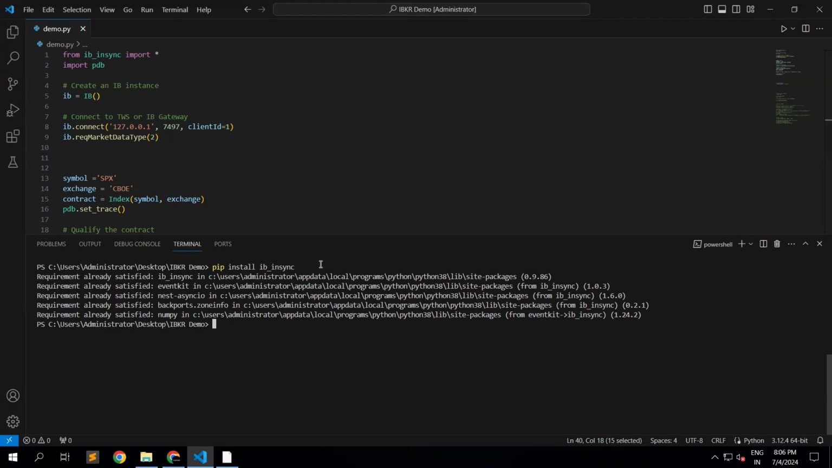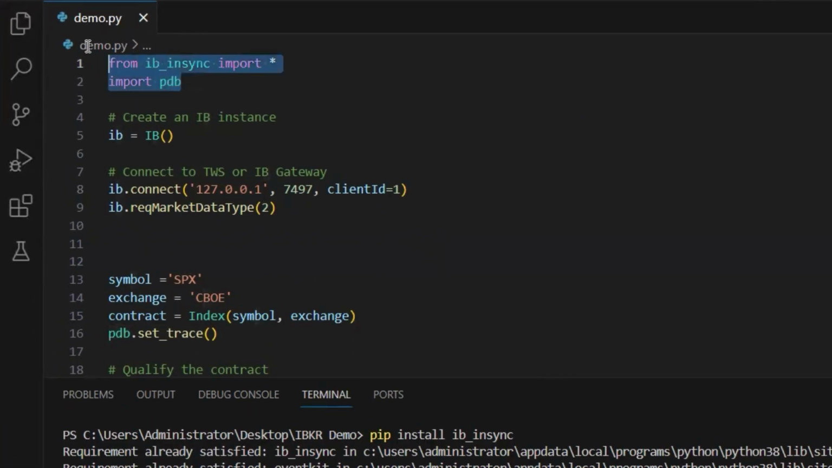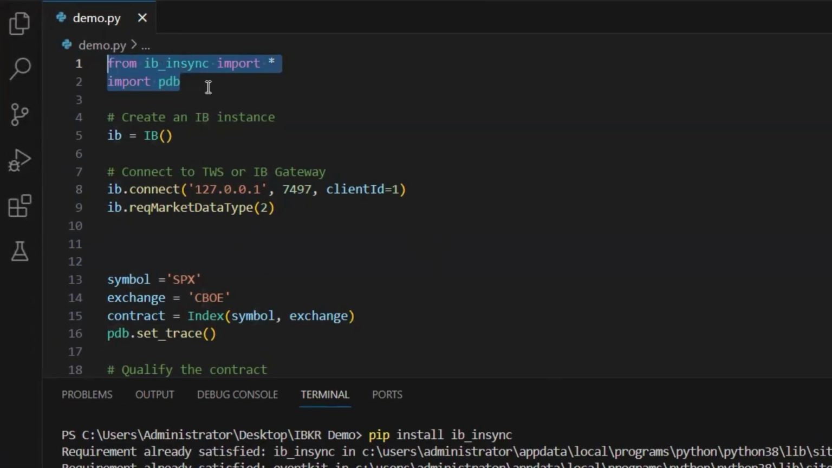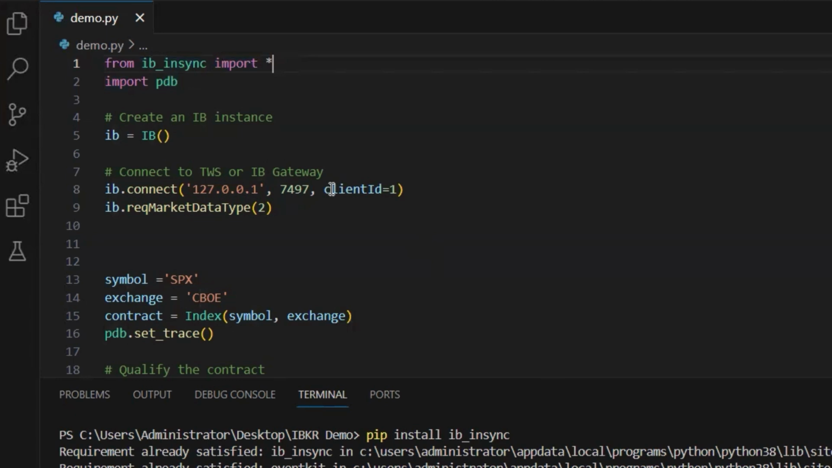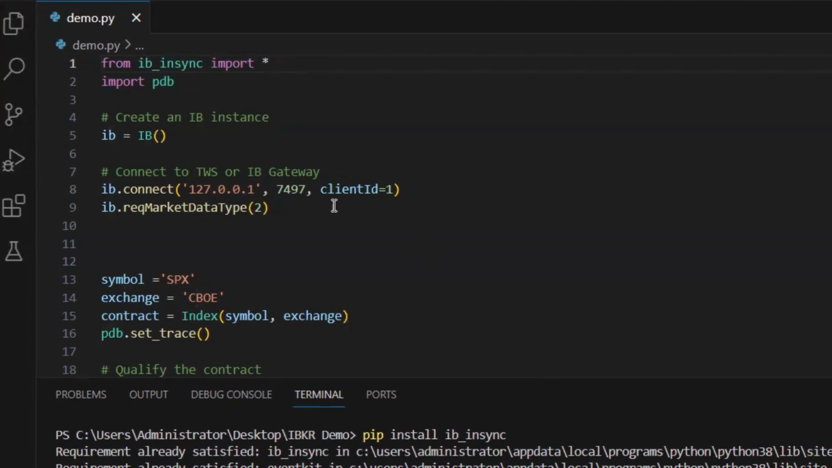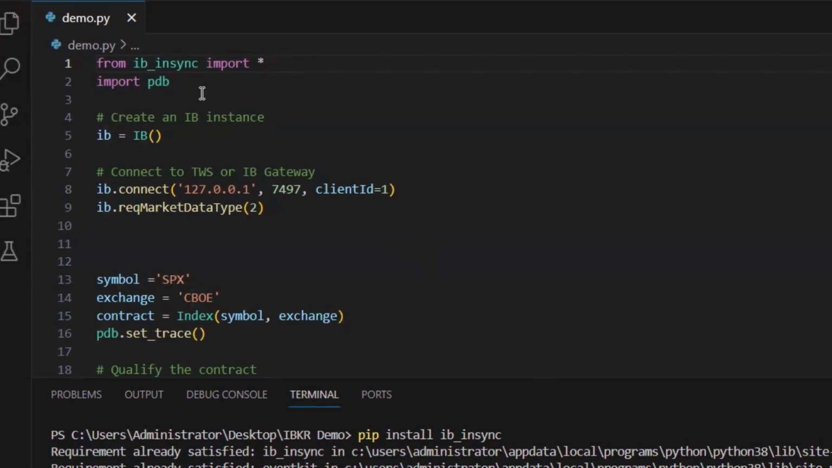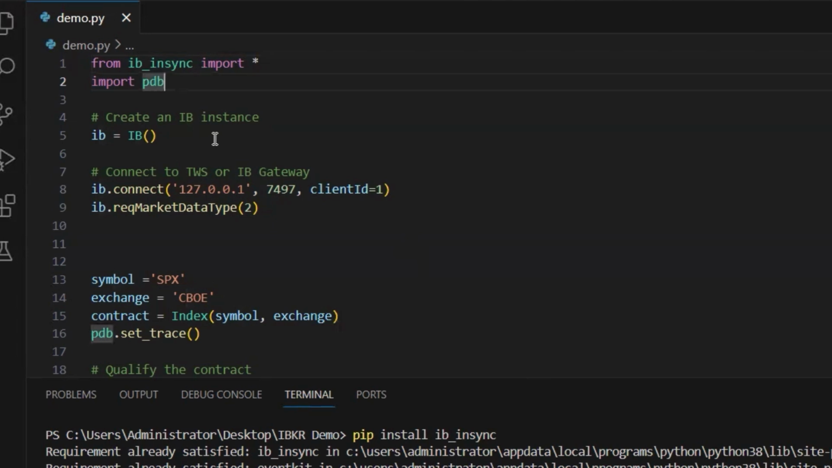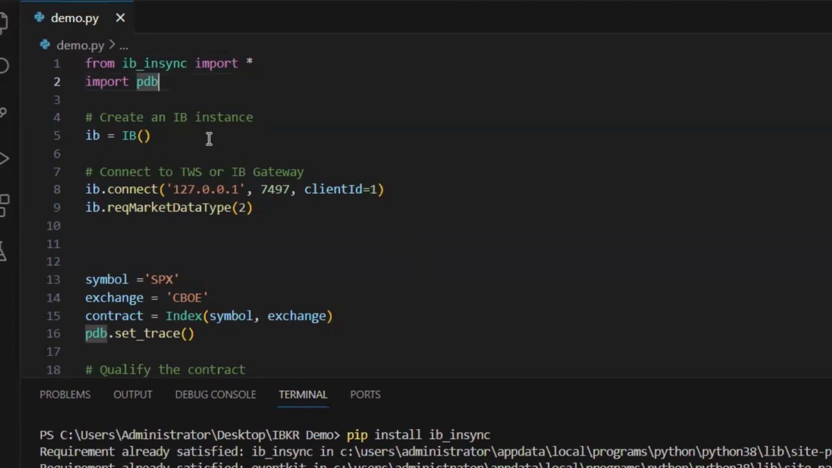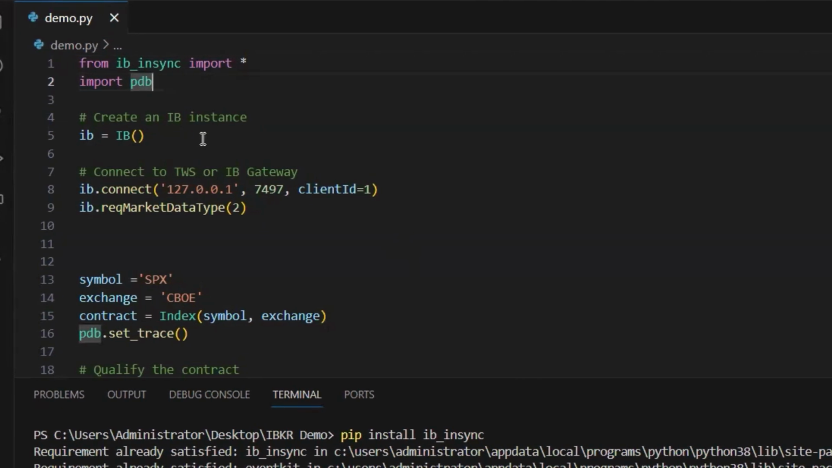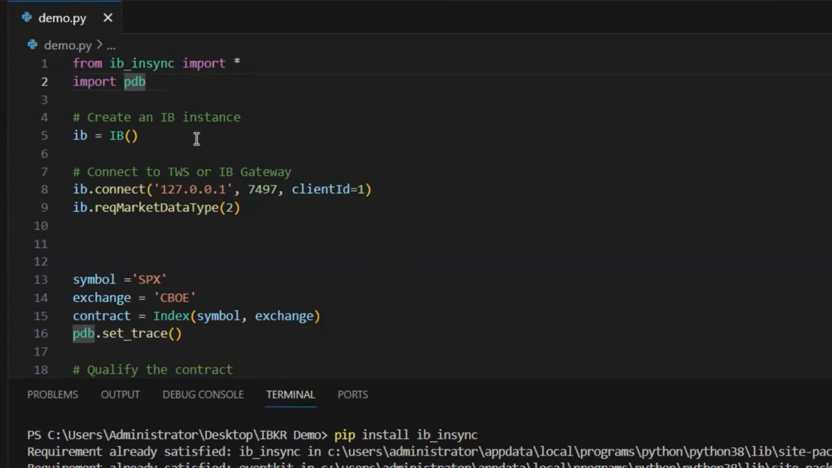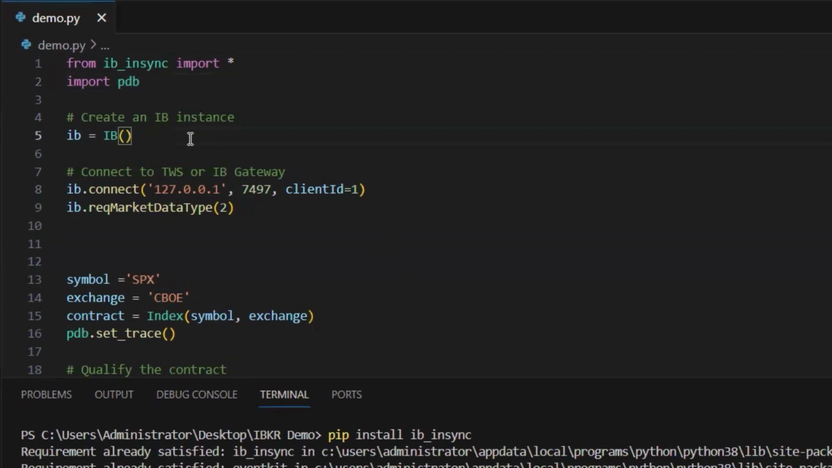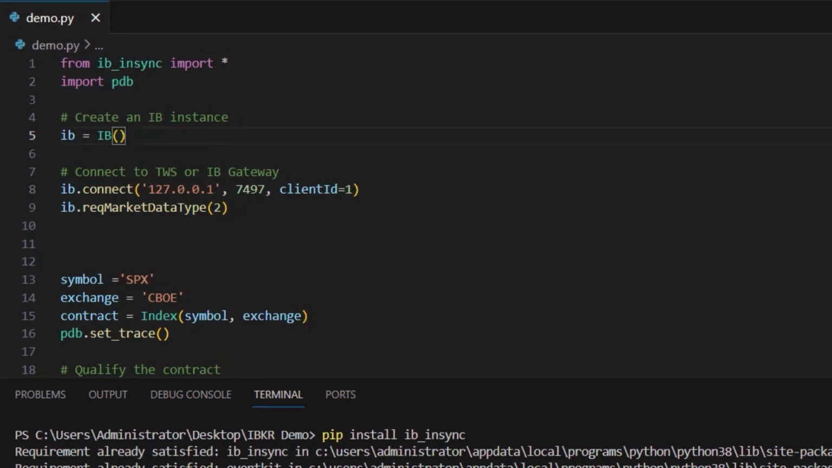Now let's delve into the Python script. We'll break it down step by step. So after installing the ib_insync library, we are importing the library, and for the breakpoint, we are also importing pdb. Now we shall create an instance of the IB class. This instance will manage our connection to IBKR.